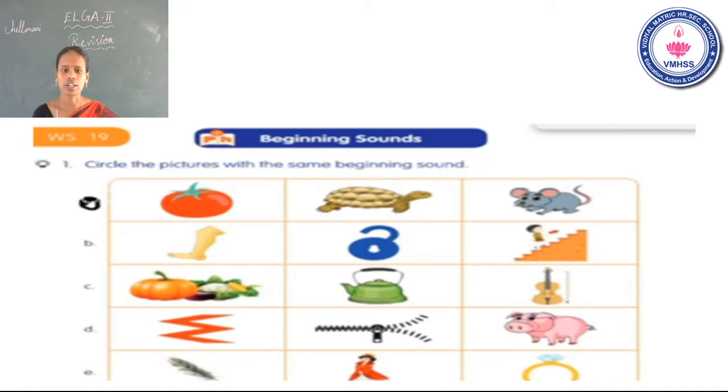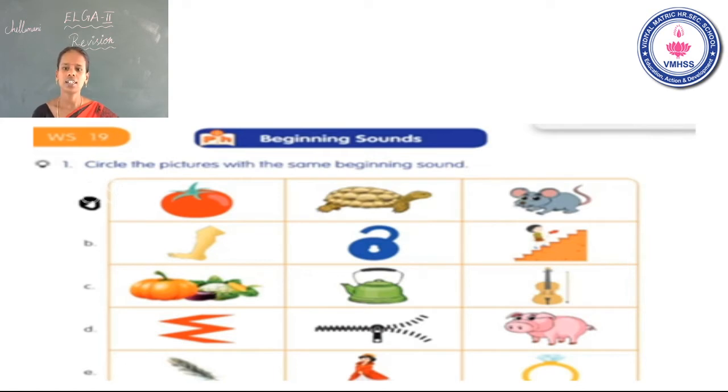See the C1. First one vegetables. What is the beginning sound? U. See the second one kettle. What is the beginning sound? K. Okay. See the third one. What is the beginning sound? U. So the vegetables and violin have the same beginning sound. That sound is U. So you have to circle vegetables and violin.